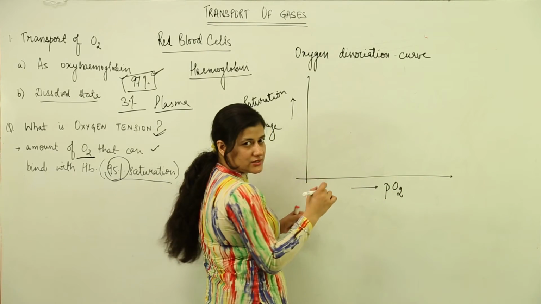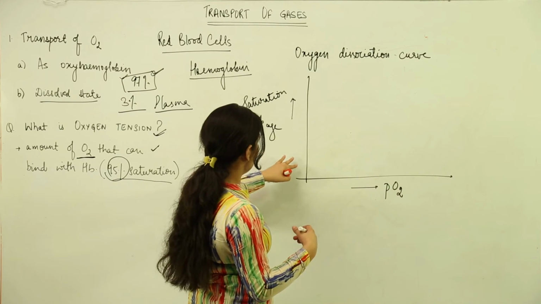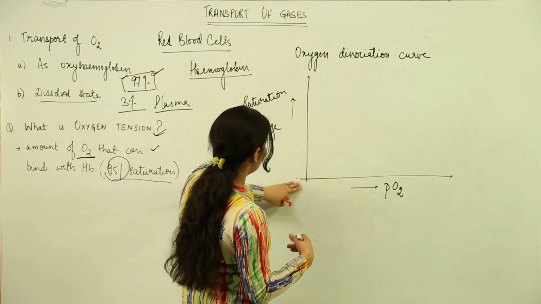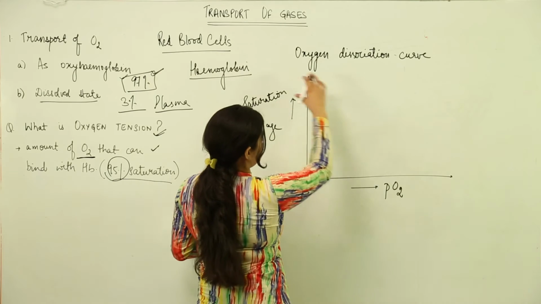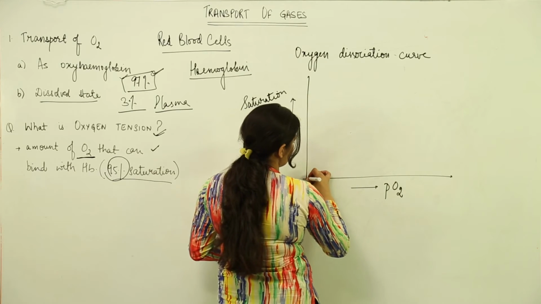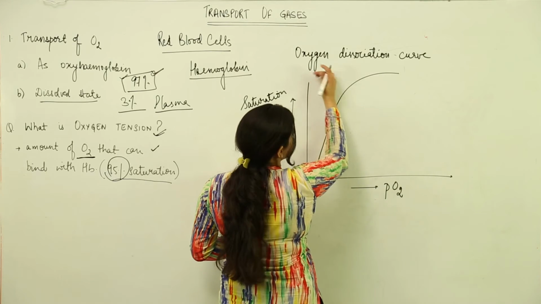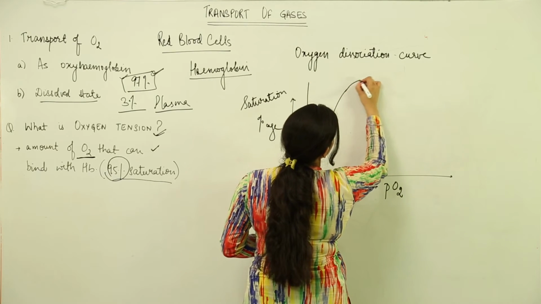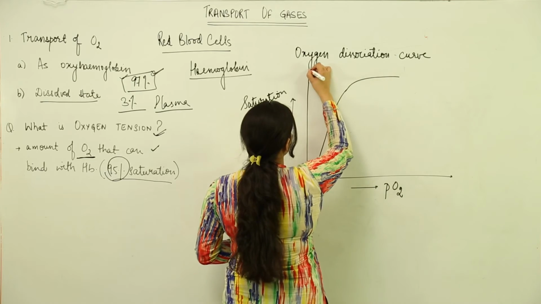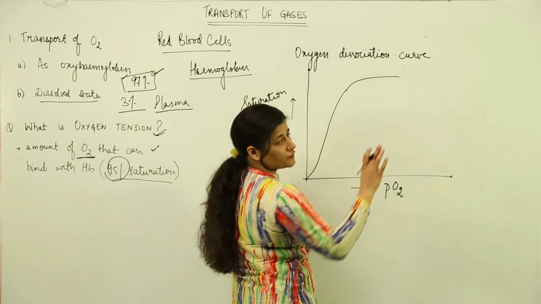What we get in this phenomenon is a sigmoid curve, and after 95% of saturation there is no further binding.